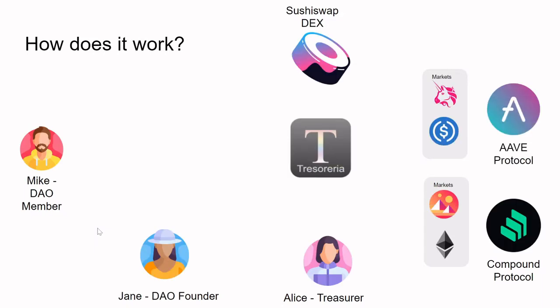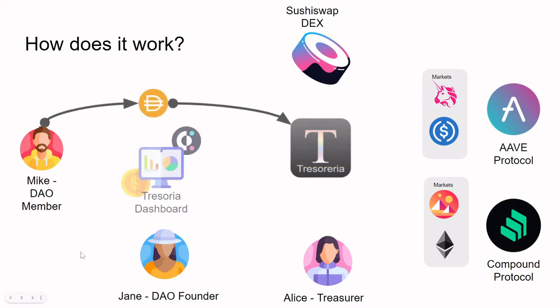So how does it work? We have Mike. Mike is a member of a DAO, founded by DAO founder Jane. And Jane has hired Alice as a treasurer, because Alice has the professional skills to do treasury, but she's not really too into DAOs. So Mike deposits some DAI into Tresoreria, and then gets to view the Tresoreria dashboard, where he can track the movement of the funds he has donated.